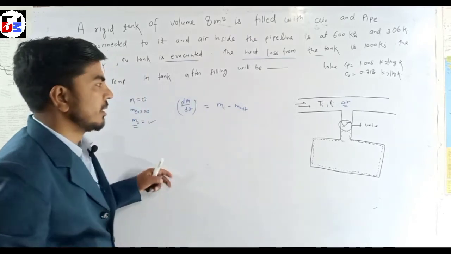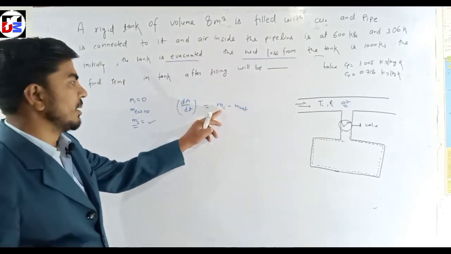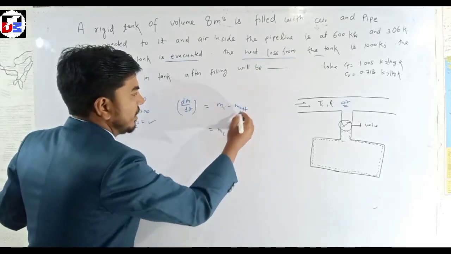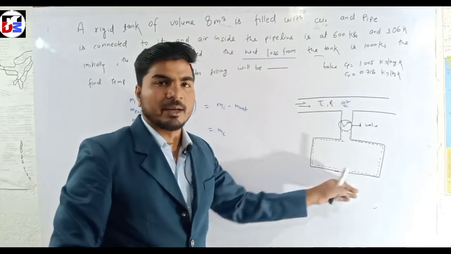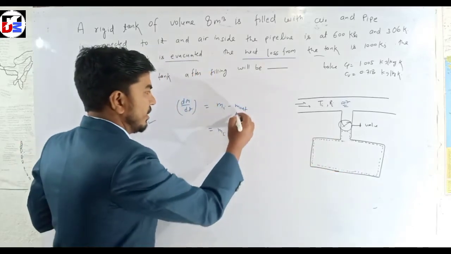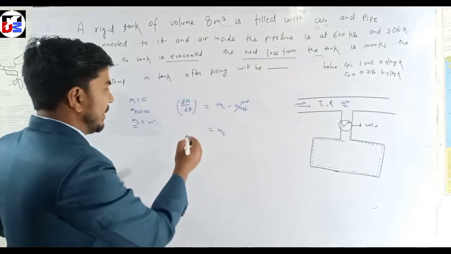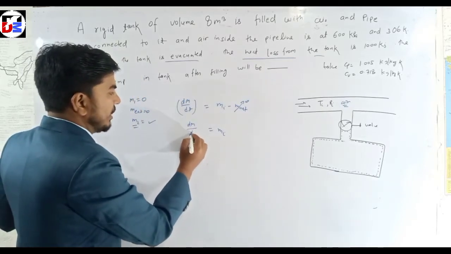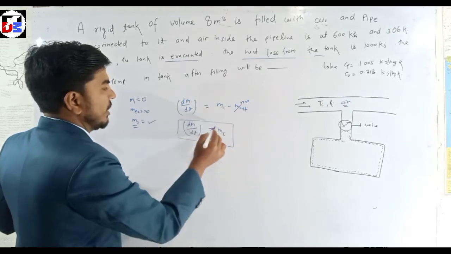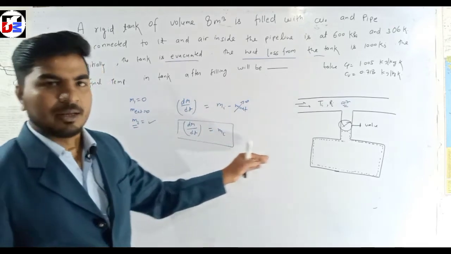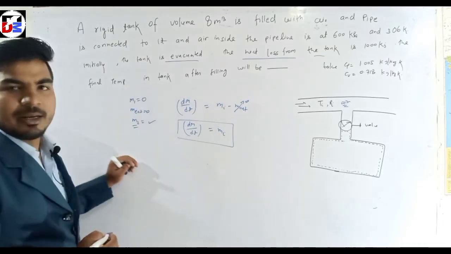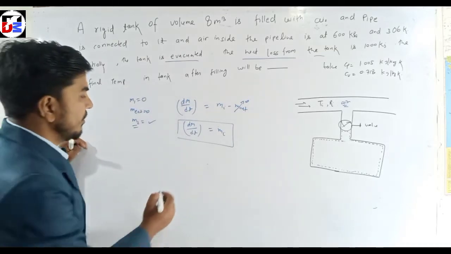You can see mi is present, and no mass goes out because the tank is fixed, so that is 0, and dm/dt is equal to mi. And now energy conservation for unsteady state.